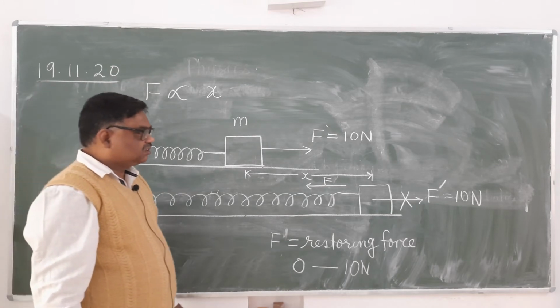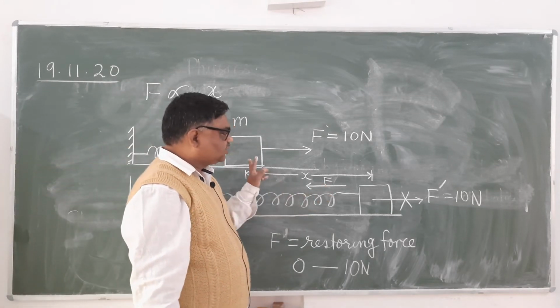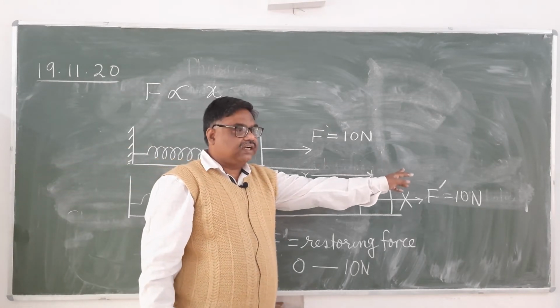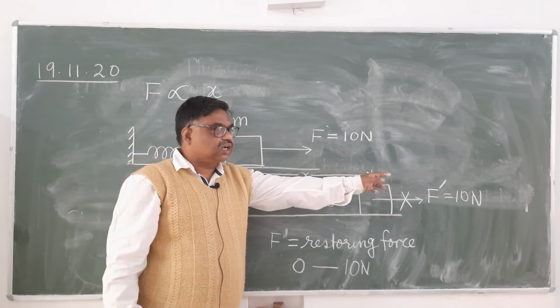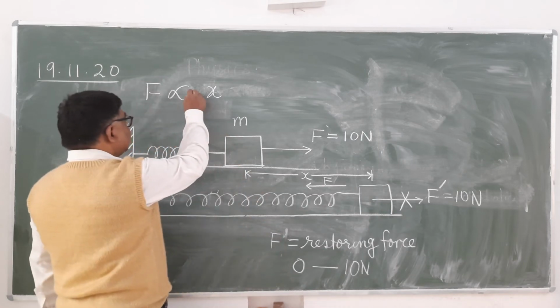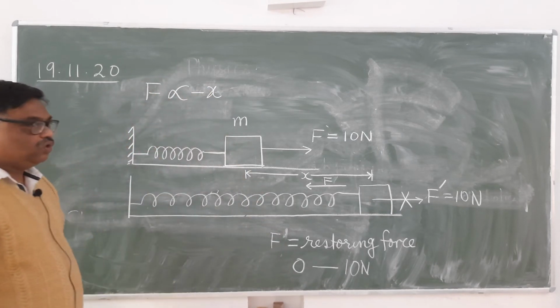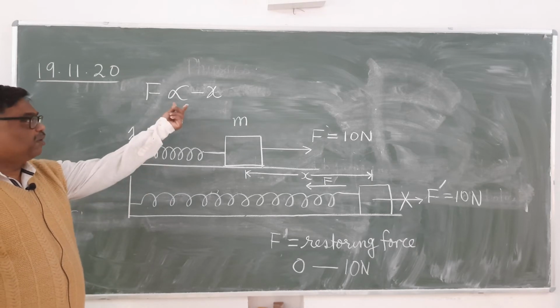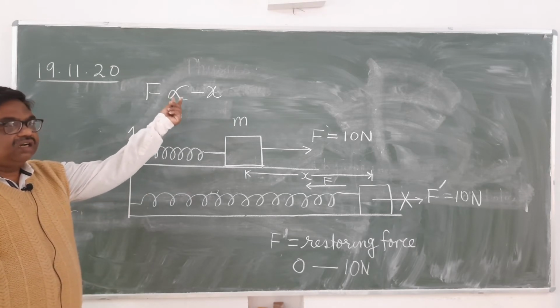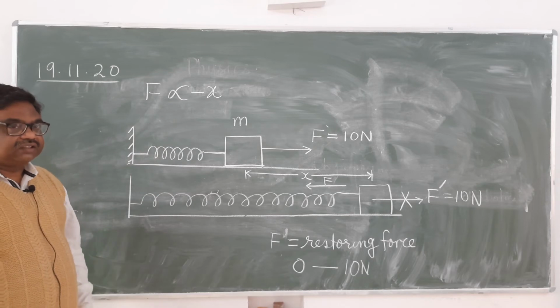What is the direction? F is acting in this direction, elongation is producing in that direction, which means it is directly proportional to the negative of the increase in length, or the negative amount of elongation, or the amount of contraction.